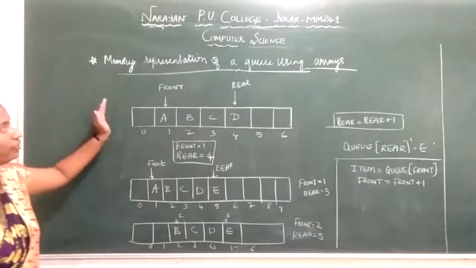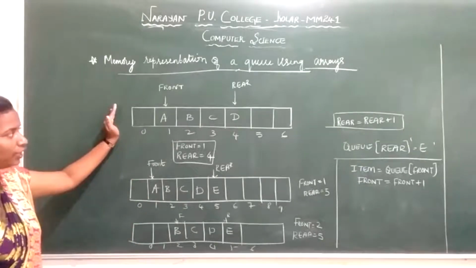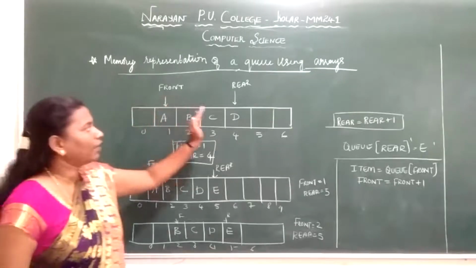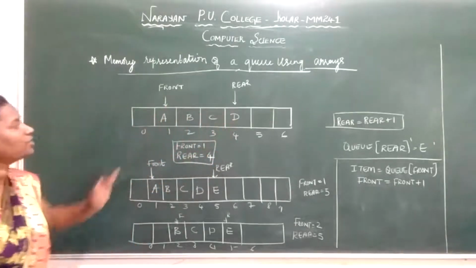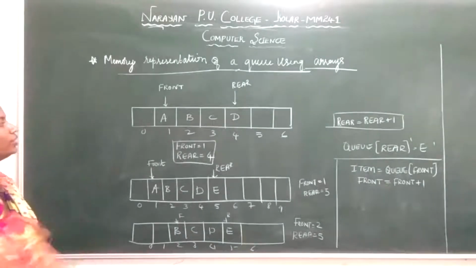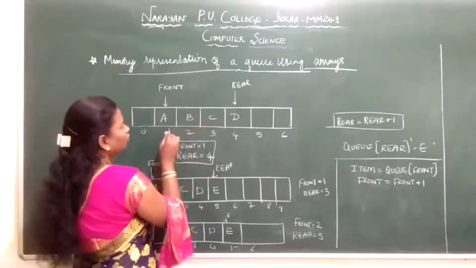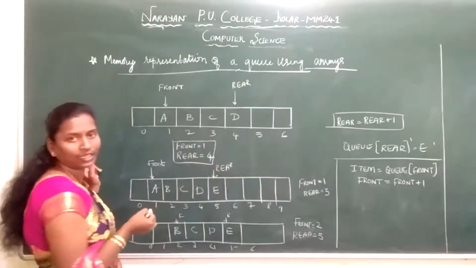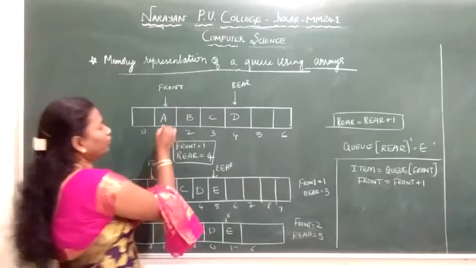Here you see I have taken the first condition. I will explain. I have taken a queue, so it is having two ends, the front end and the rear end. From the rear end I have inserted the elements. From the front end I am going to delete the elements. So from the rear end I have inserted A, B, C, D. So my front is equal to 1, and my rear is pointing to index 4. I repeat, my front is pointing to 1.